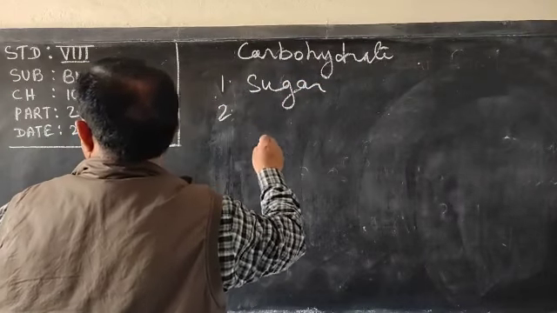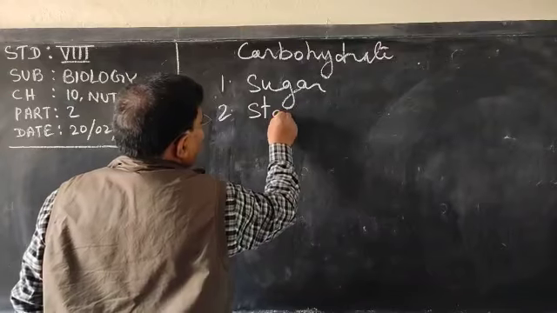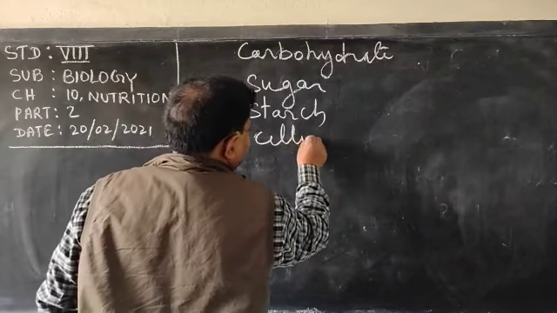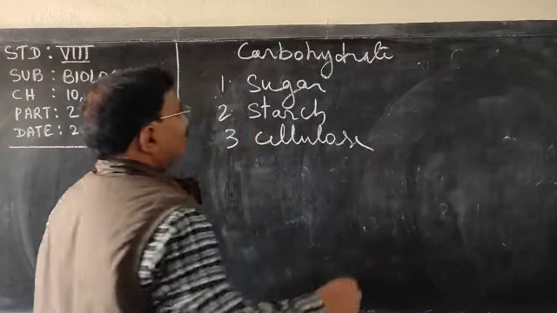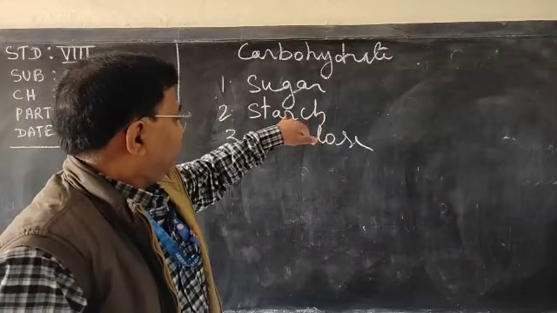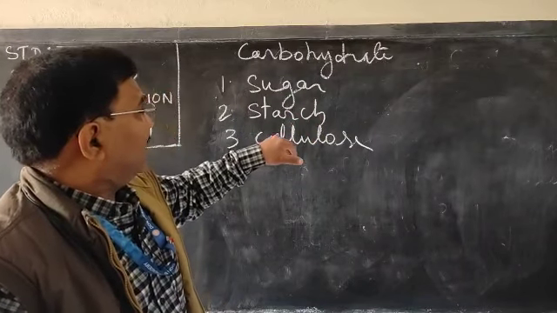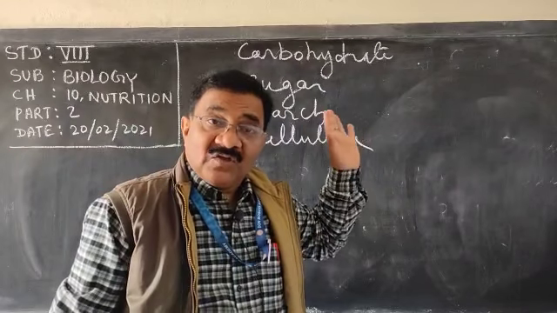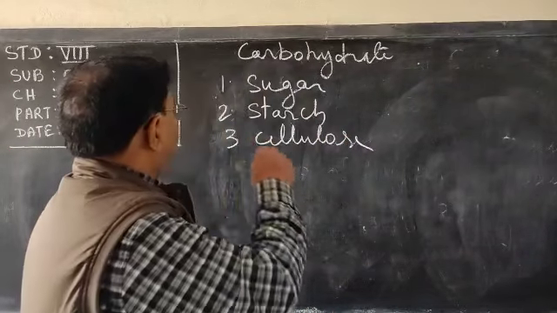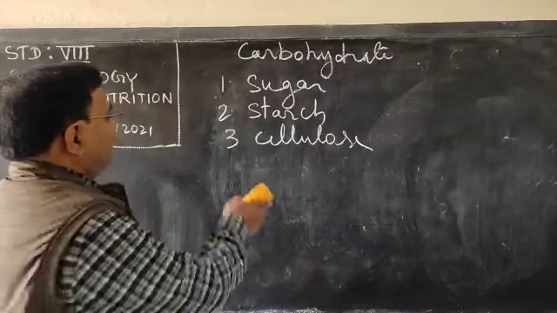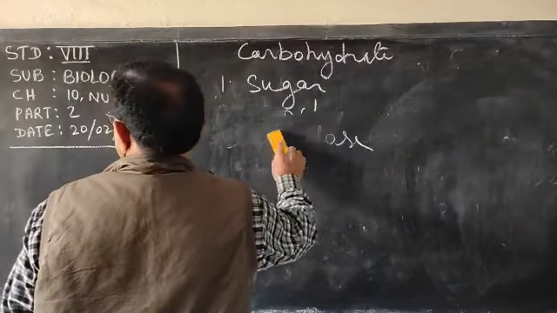Number 2, starch. And number 3, cellulose. Very clear or not? We are going to discuss sugar, starch and cellulose in detail. First one is sugar, so let us discuss it in detail.